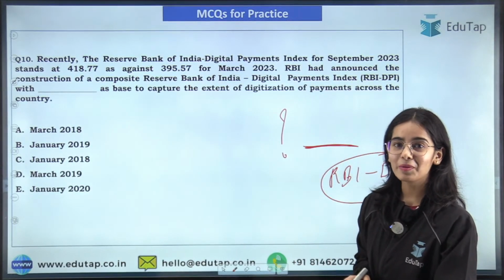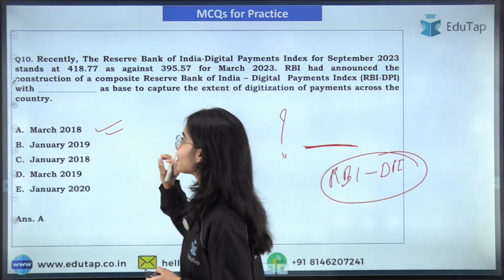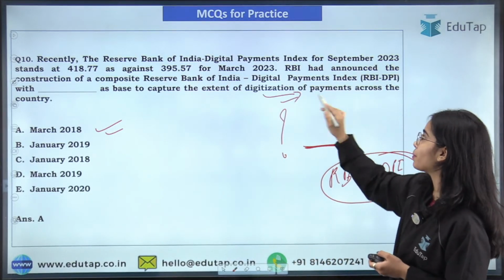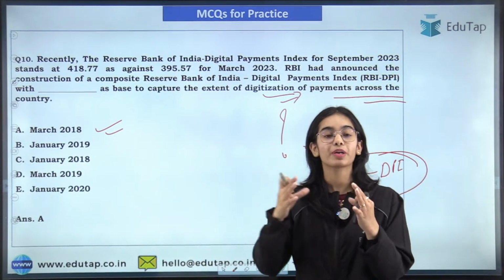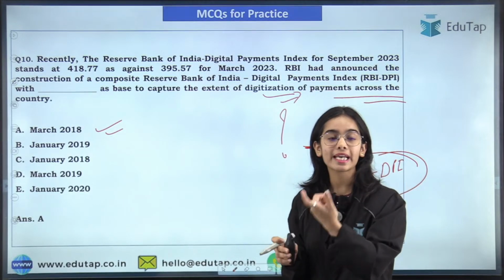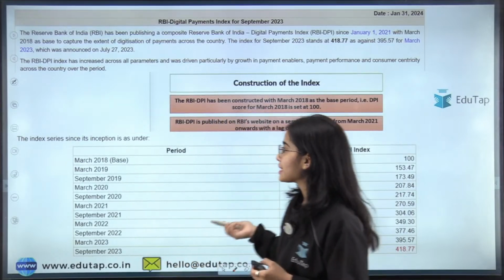I'm getting the answer A, and that is absolutely correct. Yes, March 2018 is the base year to capture the extent of digitization of payments across the country, that is, how many payments have become digitized. For the digital payment index, the base year is March 2018. It is absolutely correct.